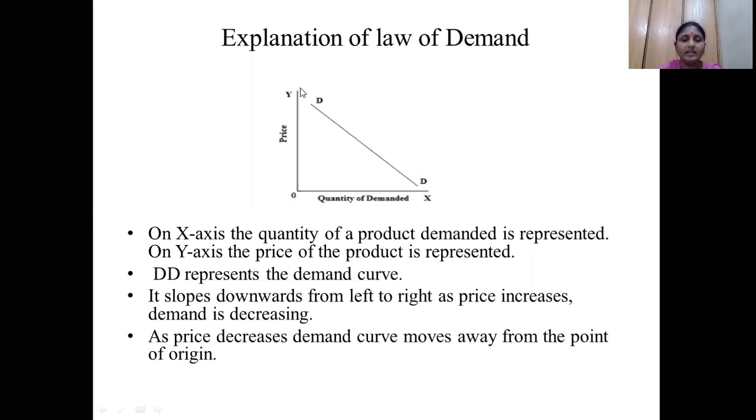So we are representing that law of demand by using the curve. This DD curve is nothing but the demand curve. We are taking quantity demanded on the x-axis and price on the y-axis. So the curve is falling from left to right. That means whenever the prices are decreasing, the quantity demanded is increasing. That means it is moving away from the origin. So whenever the price decreases, the demand curve moves away from the origin. That means we demand more quantity at lesser prices. So this is the total explanation you have to write for the law of demand.